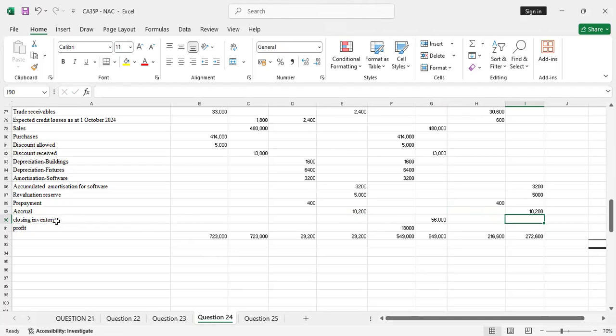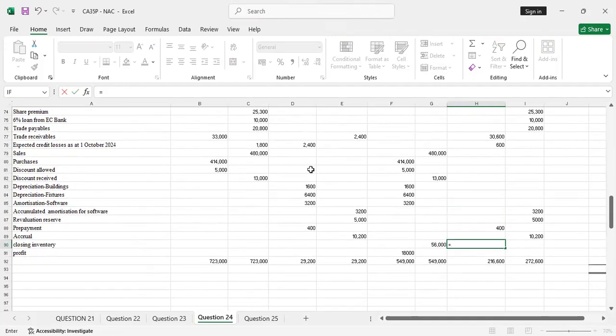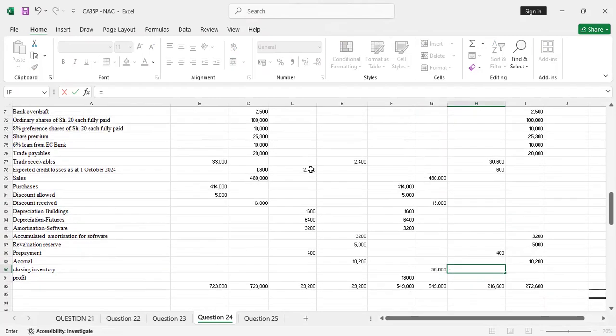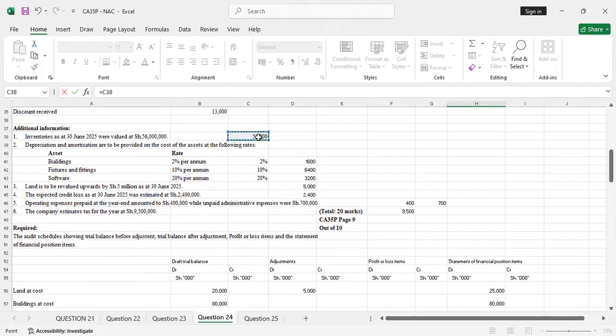Sorry, accruals was how much? 10,500. Then closing inventory will be the last. The closing inventory was 56,000. That's an asset, so we'll debit it here. You debit it there and you enter.